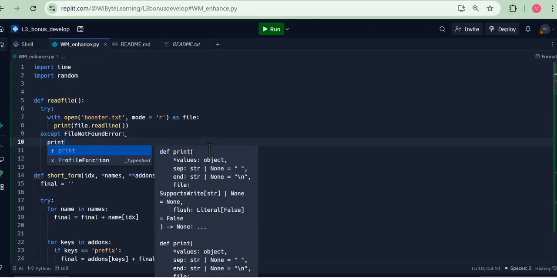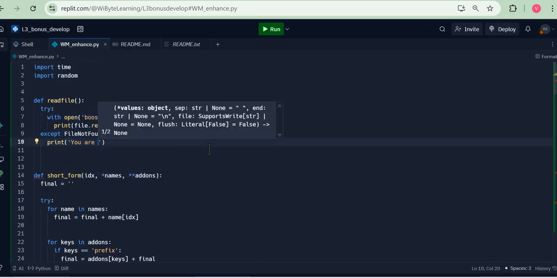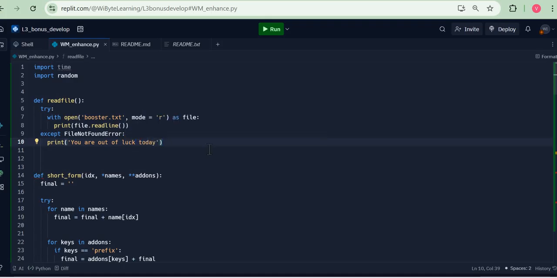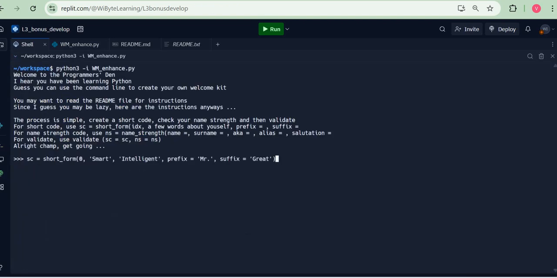I can print "you are out of luck today." Now, obviously, this message is just for fun, but this makes the function not crash. So it's kind of a 10% chance that you're lucky, otherwise you're unlucky. When I run this again, it tells me try read file. I do this, it tells me you are out of luck today.